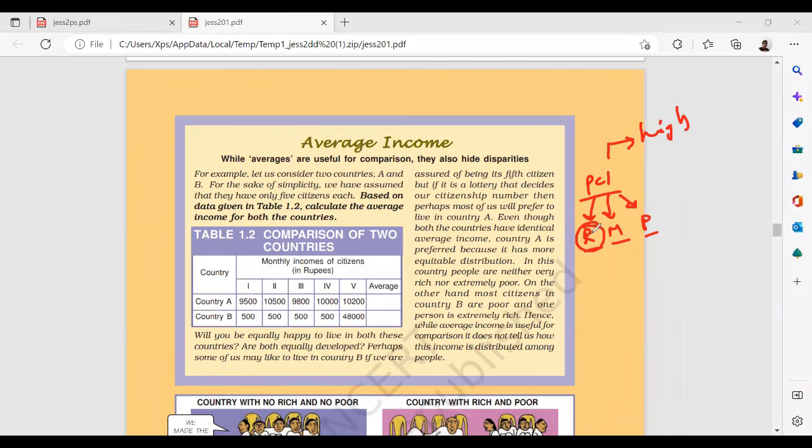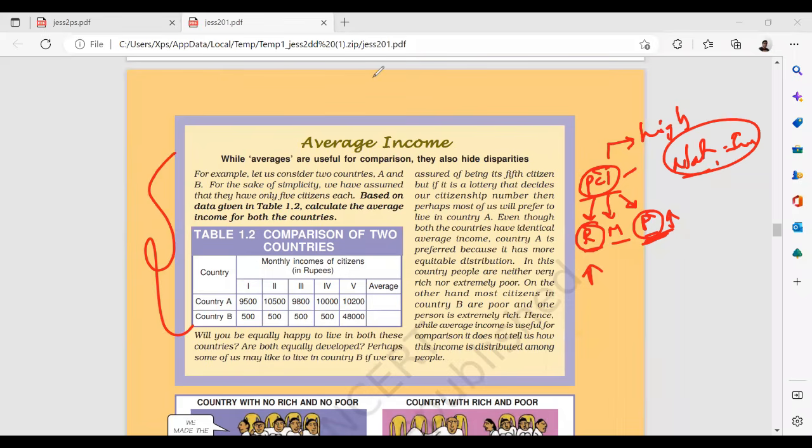that all groups, rich, middle and poor, are happy. Only some people may be contributing a lot, and then per capita income will be high. So I should target those people whose income has to be high. When this income is high, per capita income becomes even higher. When per capita income is very high, obviously national income will also be high. This is what the table is about, so please go through that table.